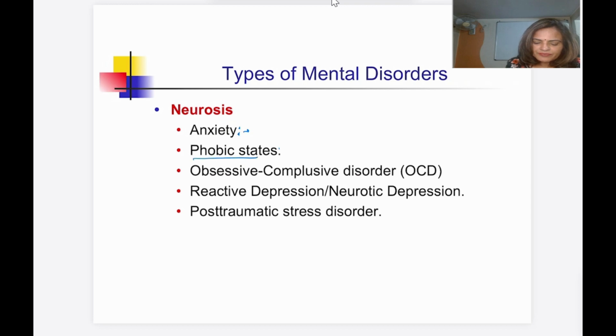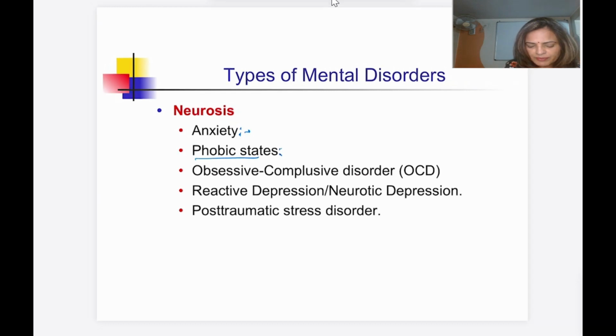Phobic states: fear of some unknown object, fear of some unknown situation or some person. Different persons have different phobias. Like few people have a phobia of closed spaces, like claustrophobia, or a phobia of heights. So different people have different phobic states, and they know they have that phobia. Next is obsessive compulsive disorder.